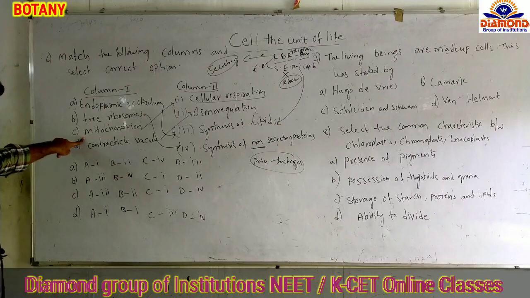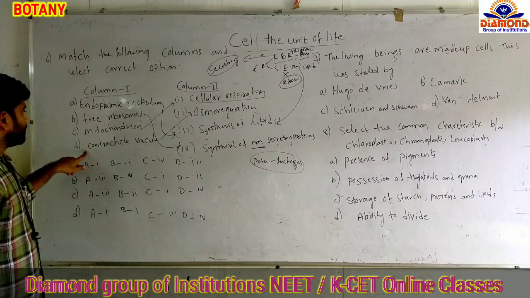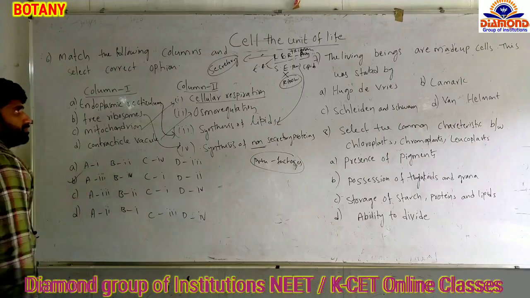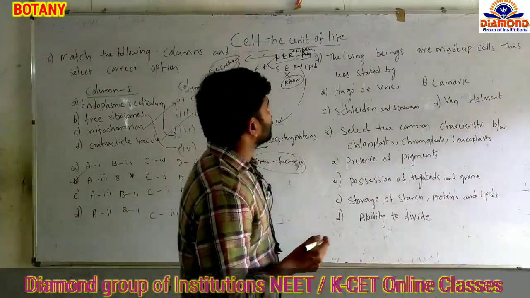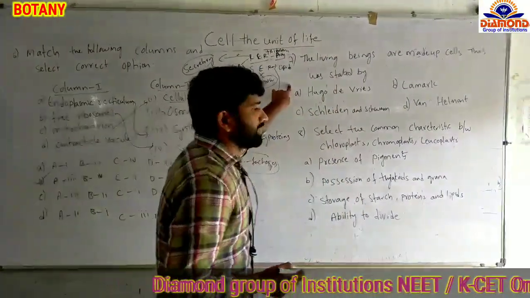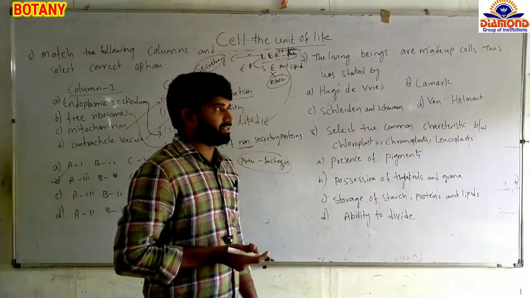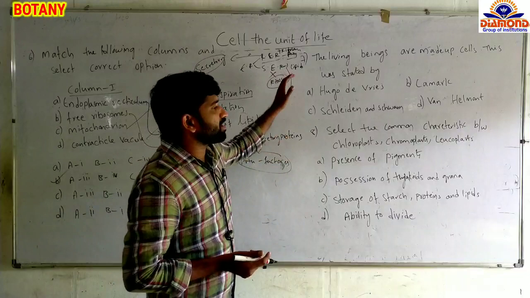Mitochondria are involved in cellular respiration, C1, and contractile vacuoles, D2. So that answer is noted. Now the next question: the living beings are made up of cells. This was stated by whom? All living organisms are made up of cells.